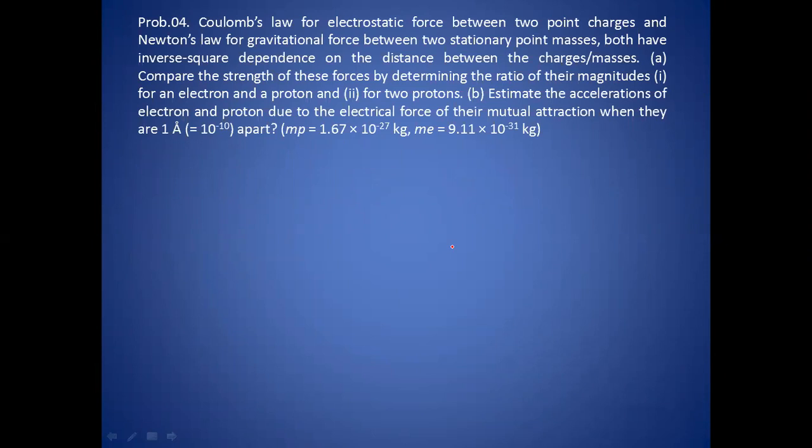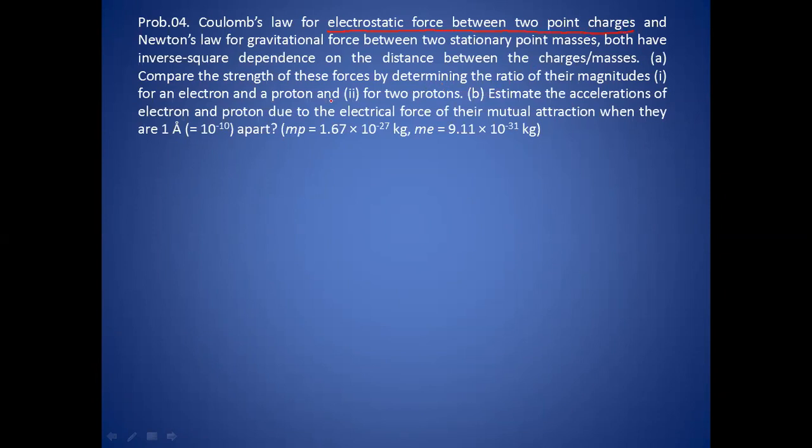So in this part we will discuss how strong the gravitational force is, or how weak the gravitational force is as compared to the electrostatic force existing between two point charges.